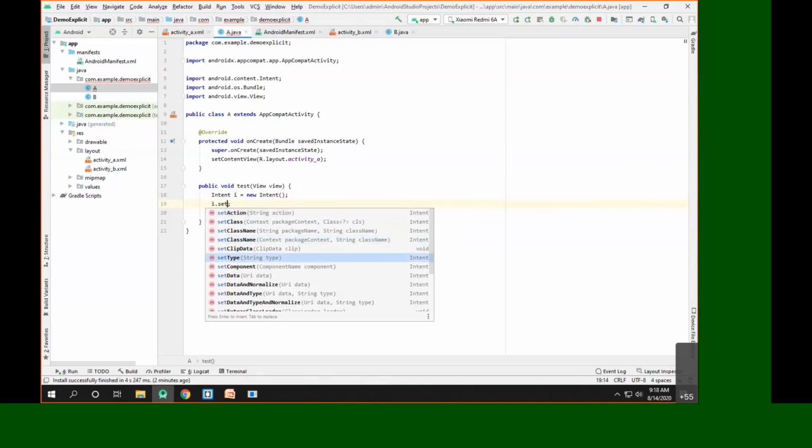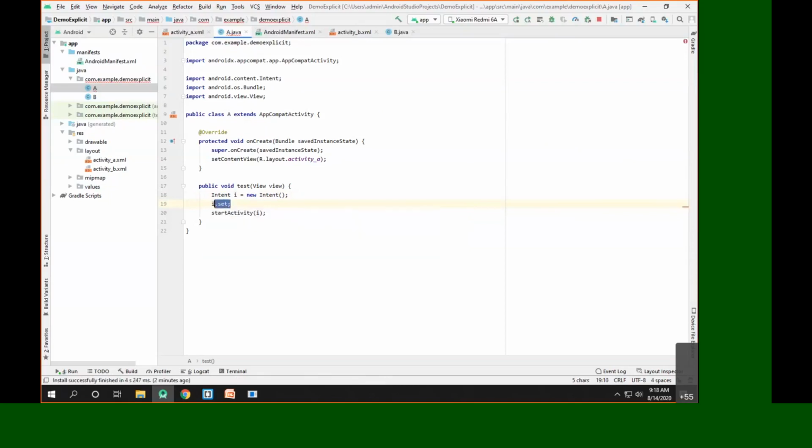But I think this kind of complexity will not be required. Other than that, we can have A dot this and B dot class, which is the most simplified example of how to create the explicit intent. So rather than giving the setter method afterwards, you can specify it in a single line.